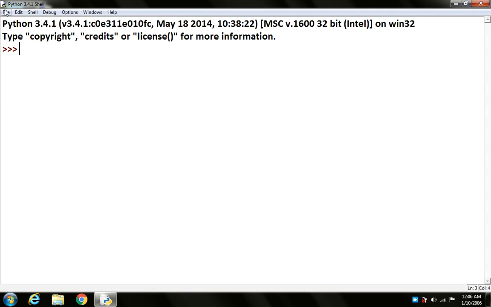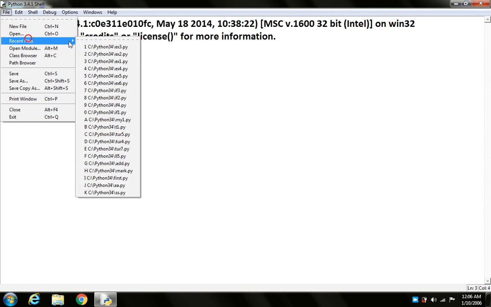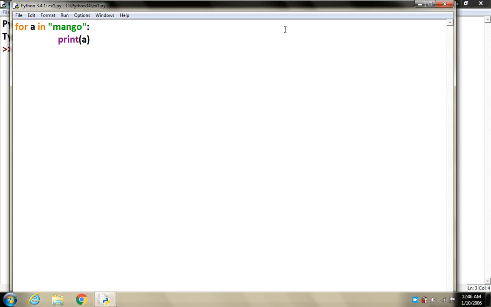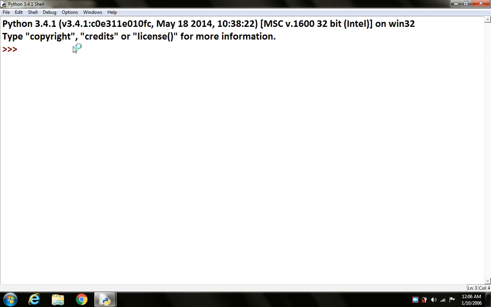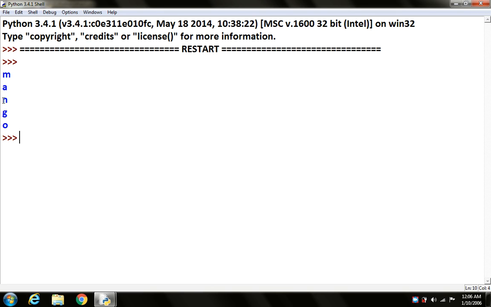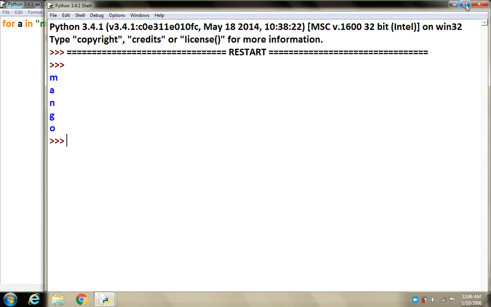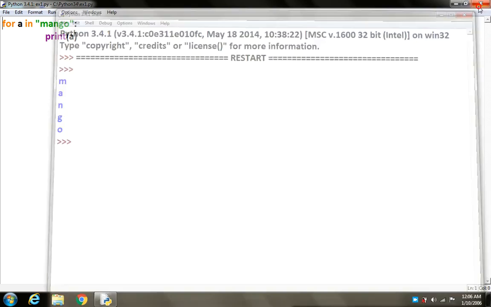Let's do the practical. I have already stored your programs. Let's start with the first program, that is printing the characters of a string. I have already explained the program in the PPT slide. So let's run it. What it is doing is first printing the first character, that is M, then A, N, G, and O.